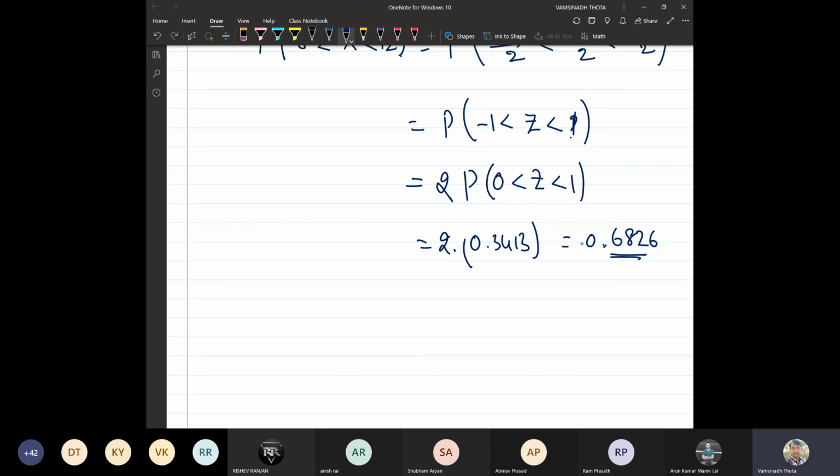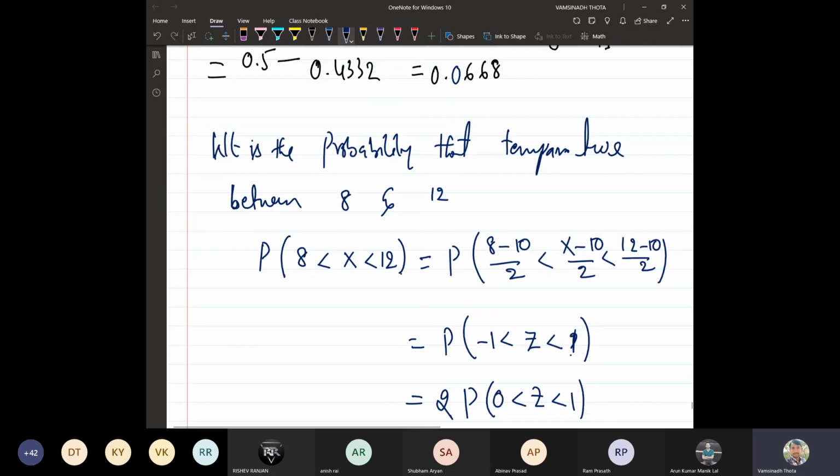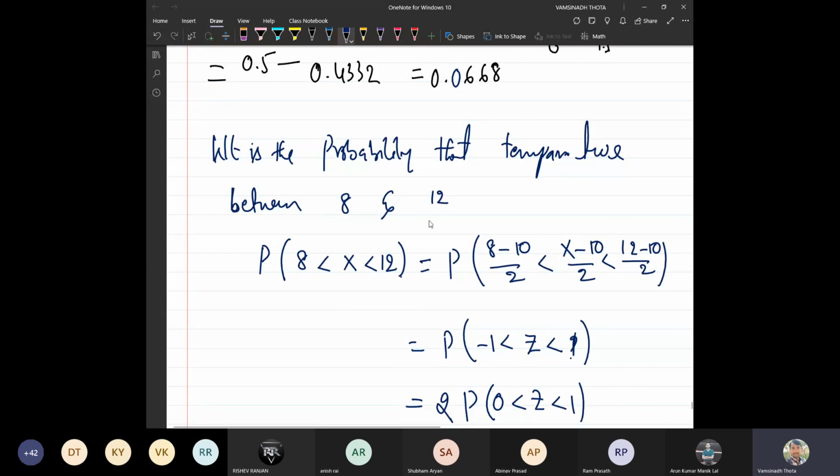You can feel that also: the probability is more than half. Why? Because if you look at the range 8 to 12, the mean is 10. The mean is in between, so the maximum probability will occur in the domains where the mean is a part of it.